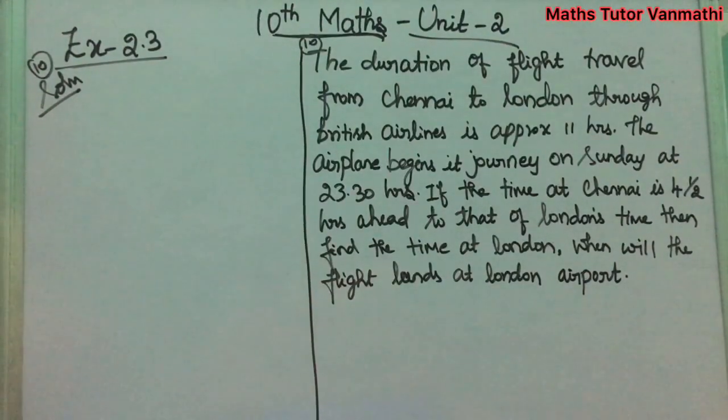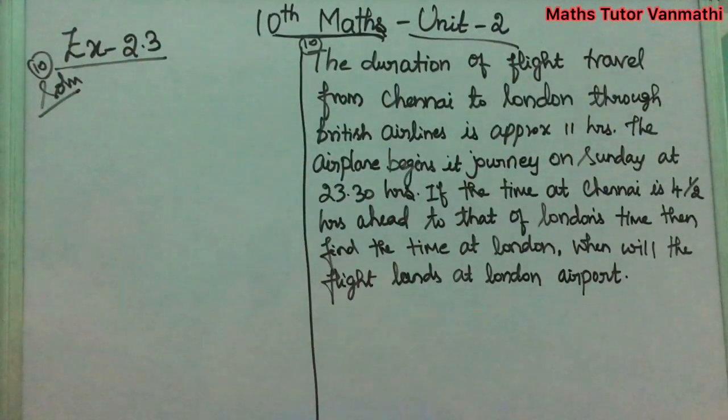Today in 10th Maths we are going to see exercise 2.3 from the second unit. The problem is: the duration of flight travel from Chennai to London through British Airlines is approximately 11 hours. The airplane begins its journey on Sunday at 23.30 hours. If the time at Chennai is 4.5 hours ahead of London's time, then find the time at London. When will the flight land at London airport?